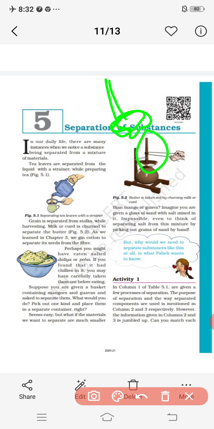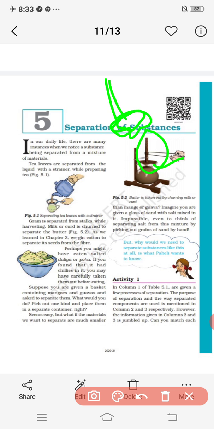By that we separate the butter, by churning milk or curd. In that way Krishna will eat all the butter, which is his favorite.